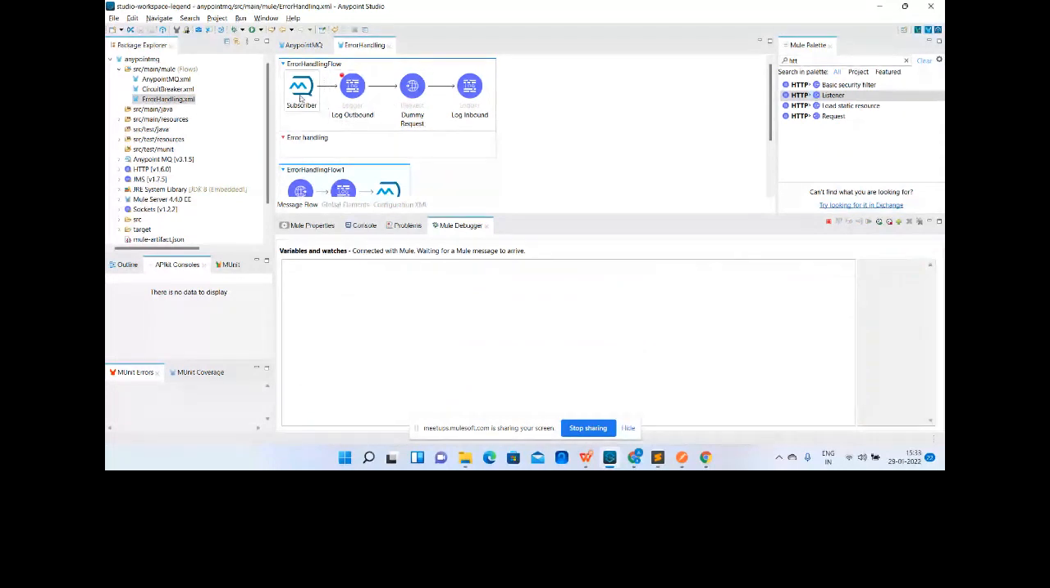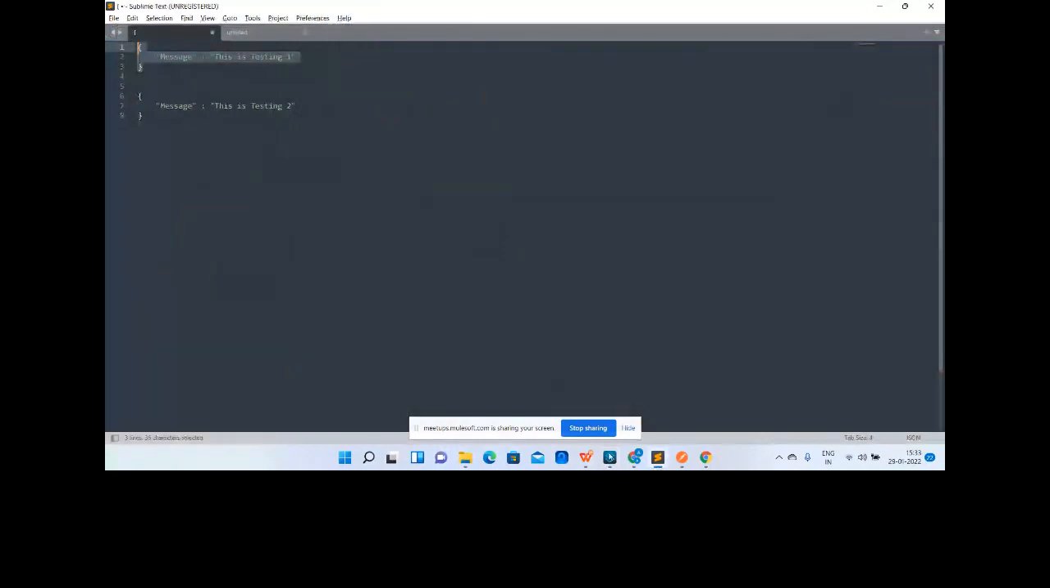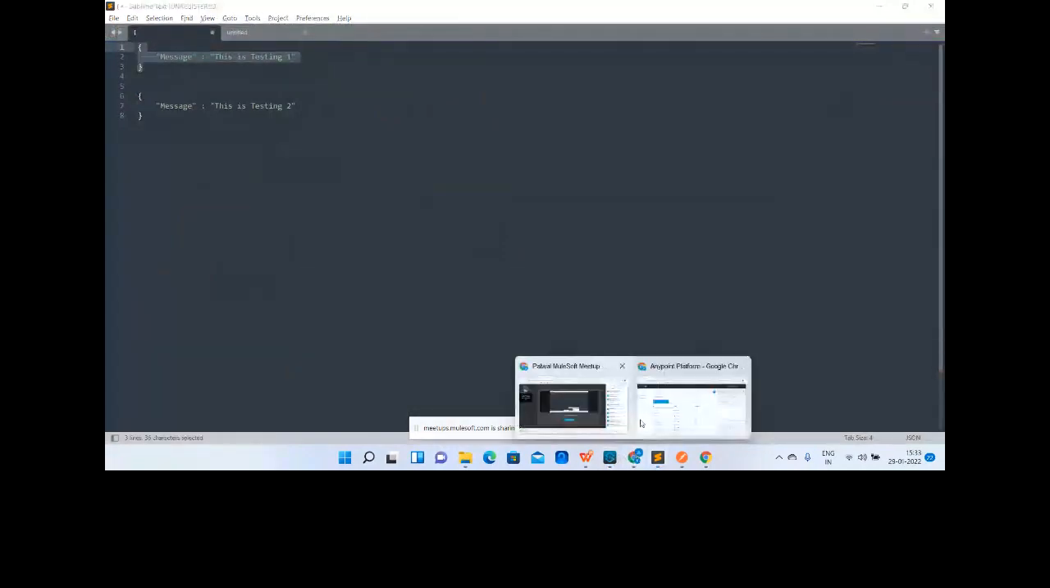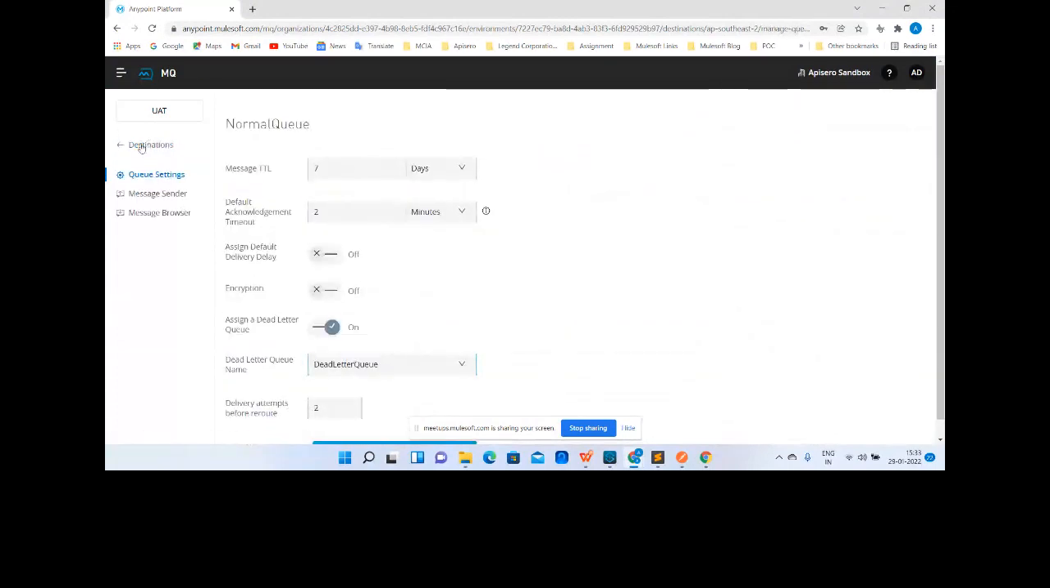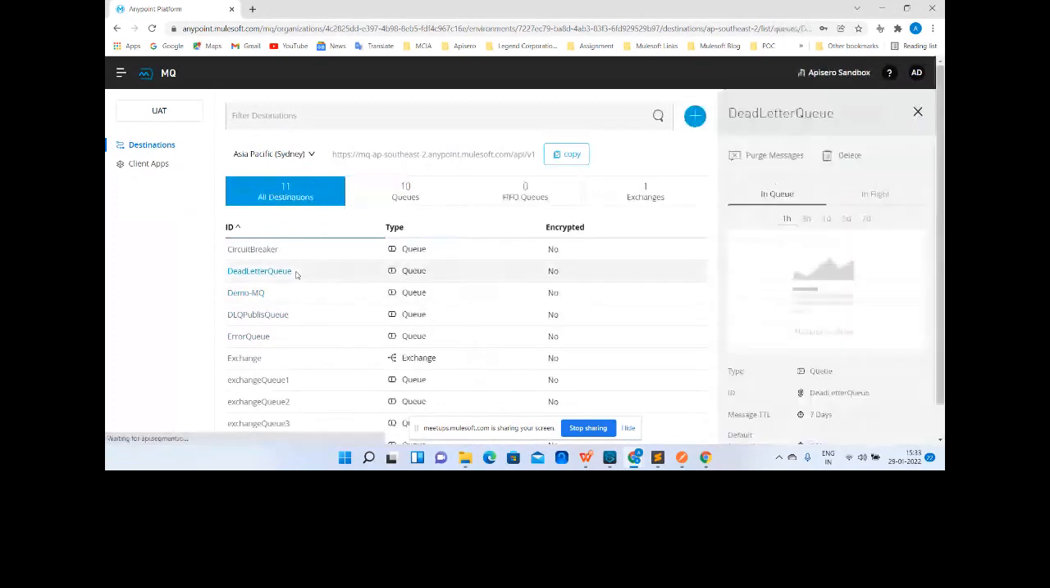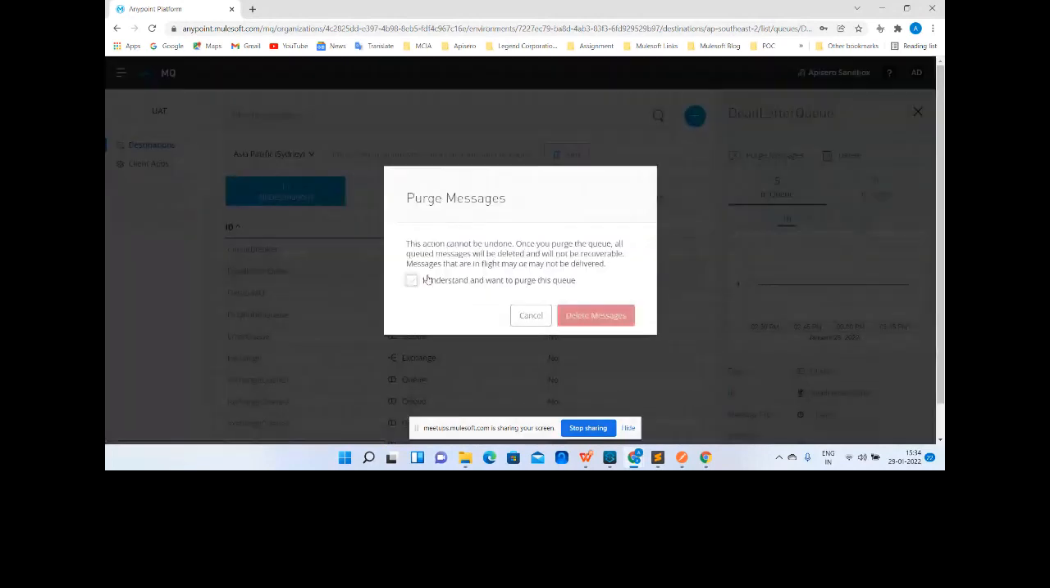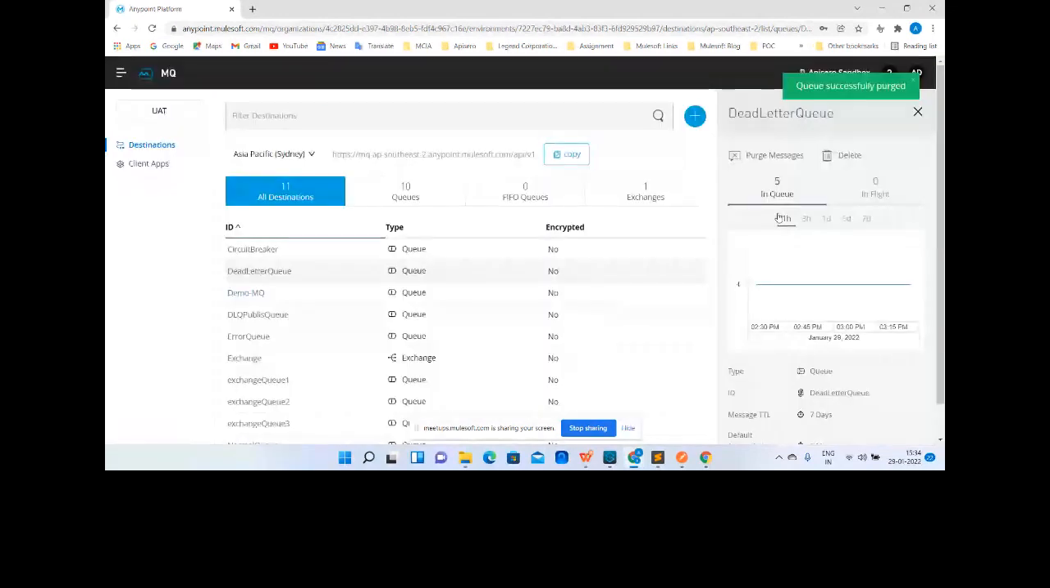So what does that mean? There should be no message in the parent queue now and one message in DLQ. Let's see. So let me go back, and this is my parent queue. And in the parent queue there are zero messages. And which DLQ is assigned to it? Dead letter queue. Okay, so in the dead letter queue, there are already more messages there. Let me purge that, otherwise it's not clear. So I purge the messages.